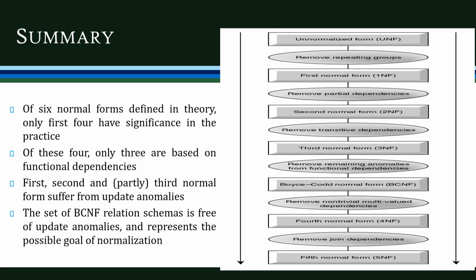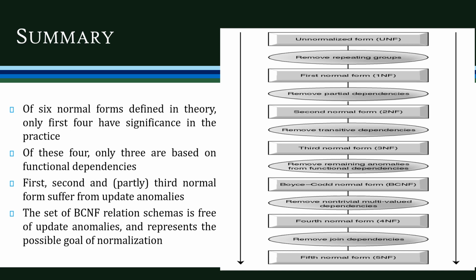So among these six different normal forms defined in theory, only the first four have significance in practice. And of these four, only three are based on functional dependencies. The fourth one is based on the multi-value dependency. The first, second, and partly the third normal form suffer from update anomalies, whereas the BCNF relation schema is free of update anomalies and represents the possible goal of normalization.